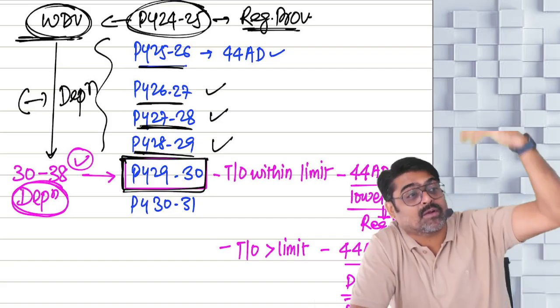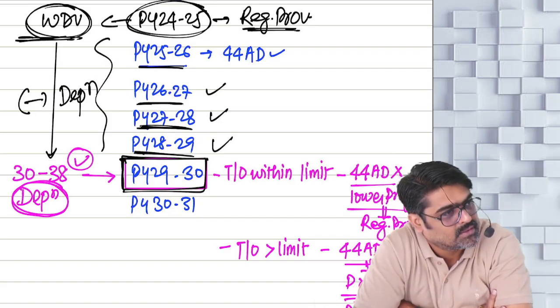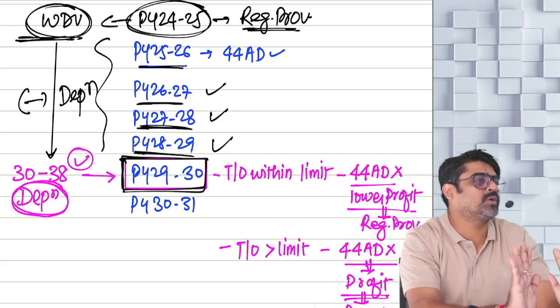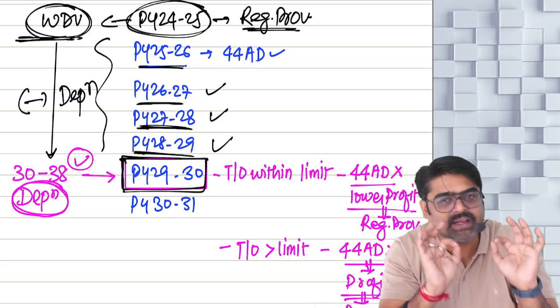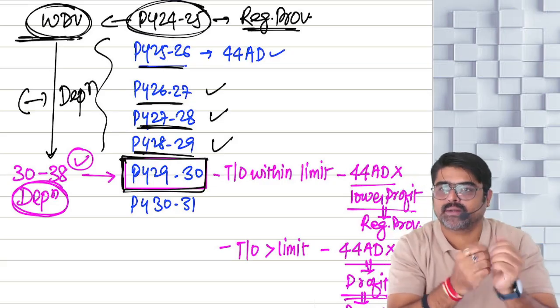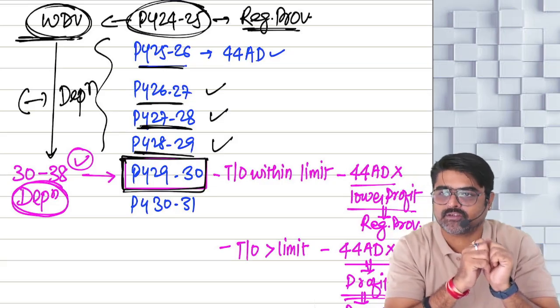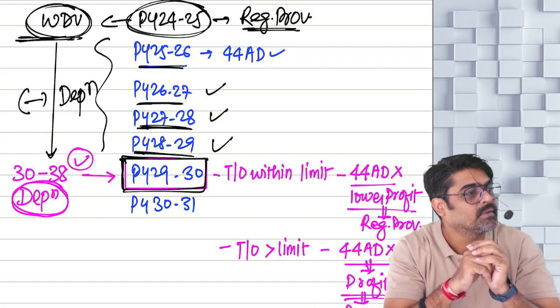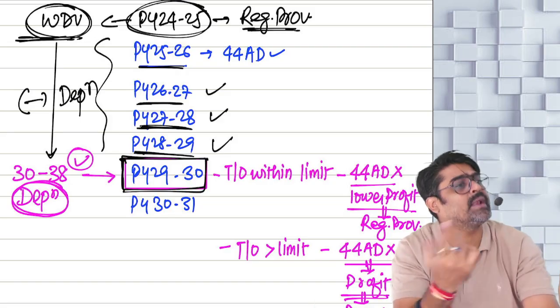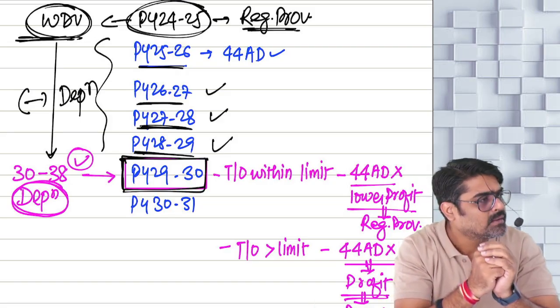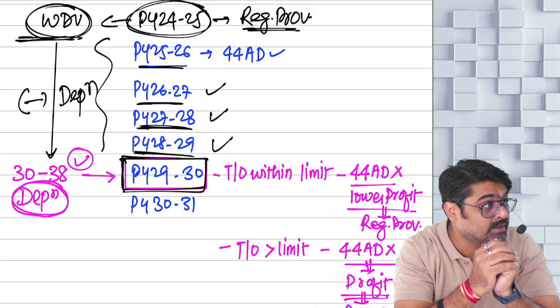Depreciation in 29-30. So when did you last claim depreciation? 24-25. In that year, whatever closing WDV was there, you take that as the opening WDV in the next year. Calculate the depreciation. So every year you are supposed to maintain that block. Next year, in 25-26, opening WDV will come, additions, deletions, and calculate the depreciation for that year. But don't claim it separately. Then again calculate the closing WDV for that year.